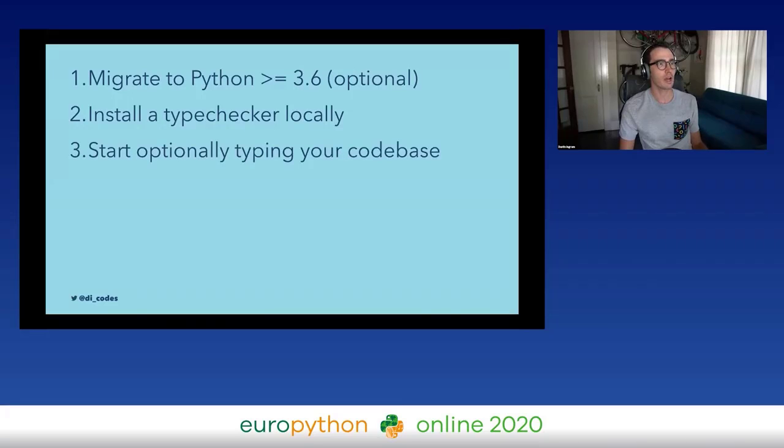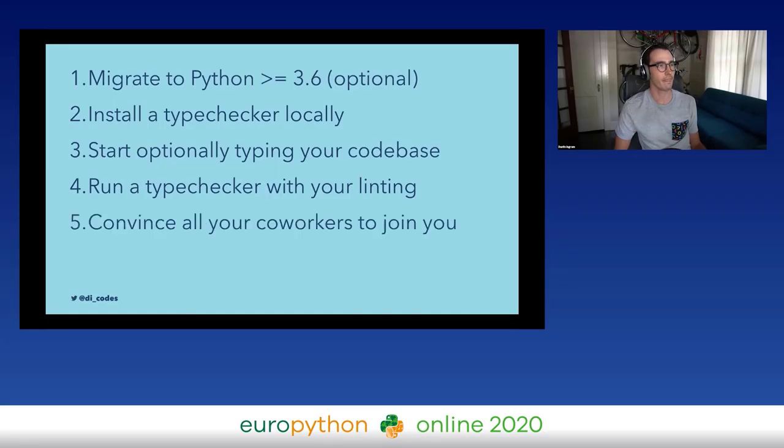And then you can start optionally typing your code base. Start with the most complex function or the easiest to understand function. Don't try to do it all at once. Remember, it's intentionally a gradual process, and pick sort of critical areas and start there. Second to last, run the type checker with your linting. Put it in CI and have it just run there anyways, assuming that you have CI. And finally, convince all your coworkers to join you. So if you need help convincing them, feel free to send them my way.